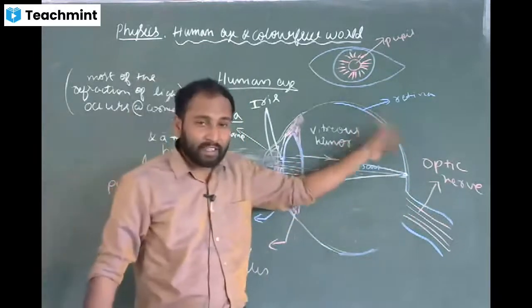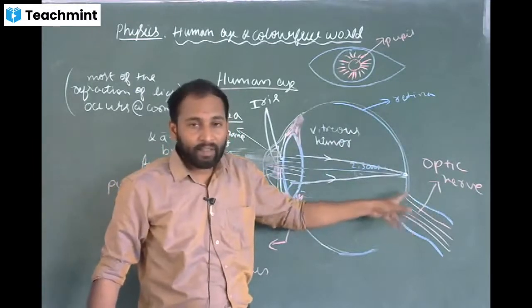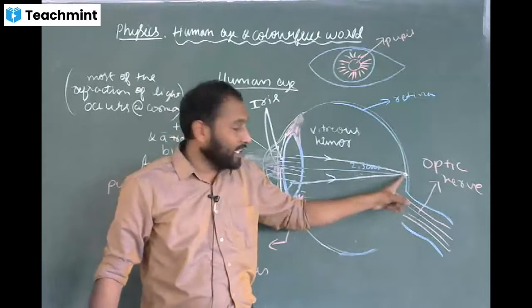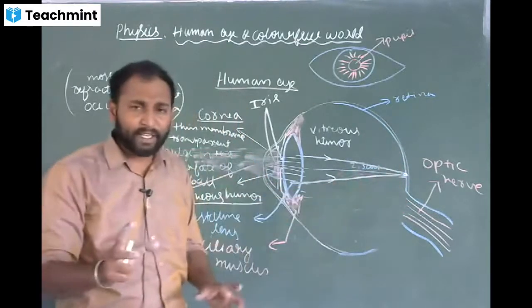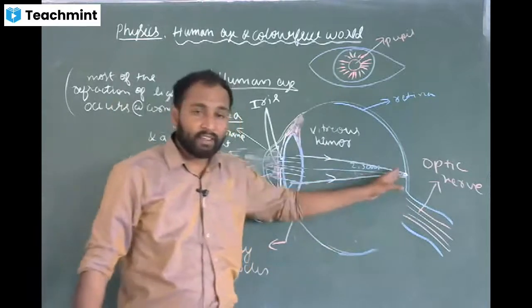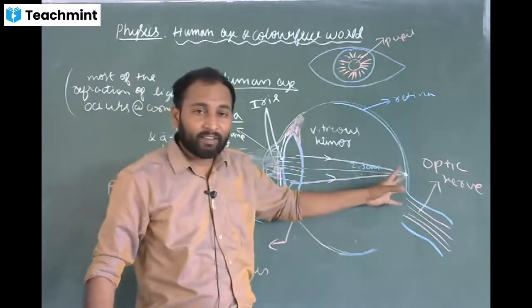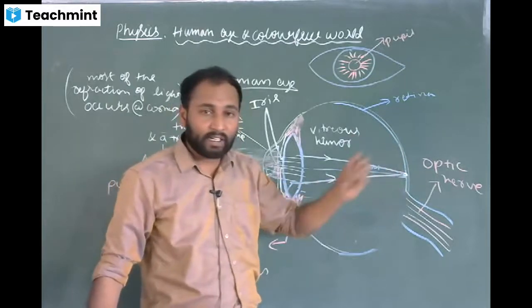So as these light sensitive cells, rods and cones, get activated, they interpret that information and convert that light into signals.